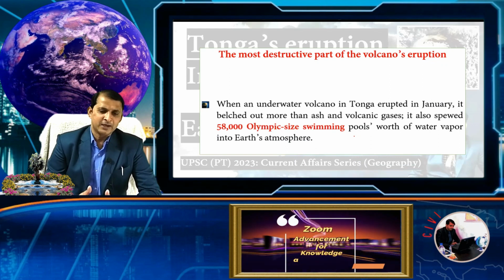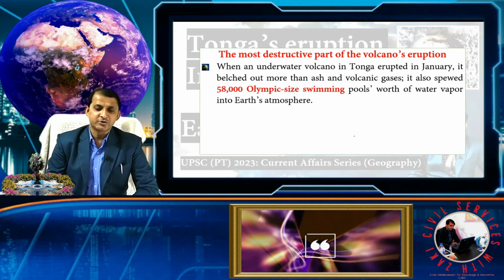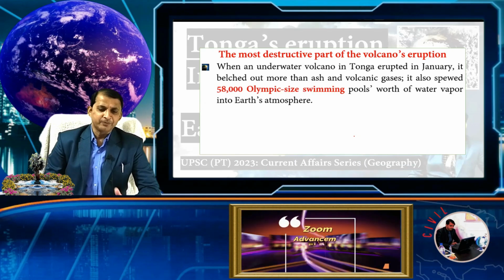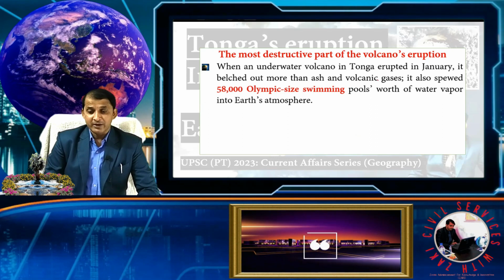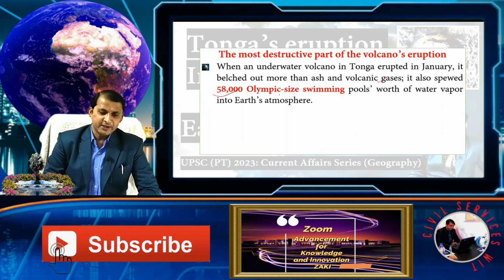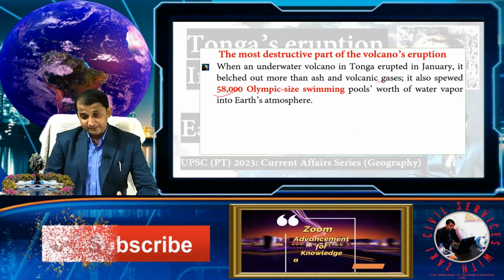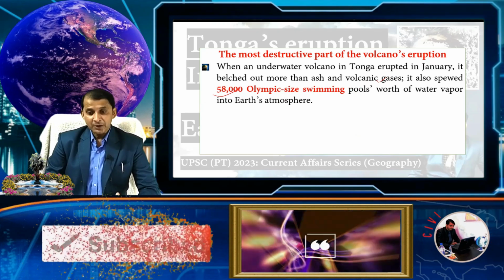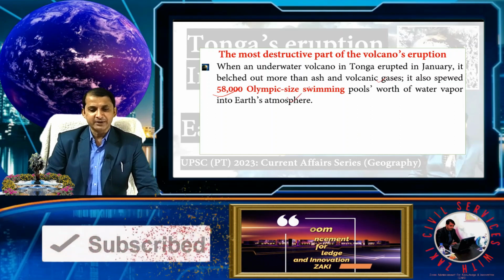Basically when the underwater volcano in Tonga erupted in January, it spewed out volcanic material and also about 58,000 Olympic size pools worth of water vapor into the atmosphere.